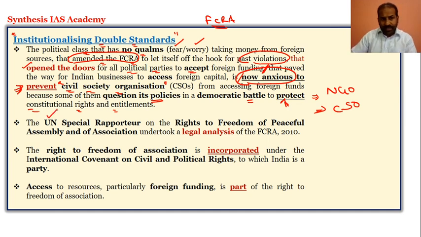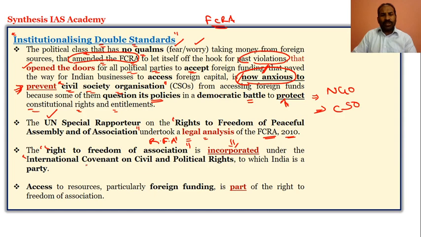And the other thing we have seen is the UN Special Rapporteur on the right to freedom of peaceful assembly and association, who undertook a legal analysis of the FCRA 2010. The Special Rapporteur is taking the FCRA for legal analysis because the right to freedom of association is incorporated under what?